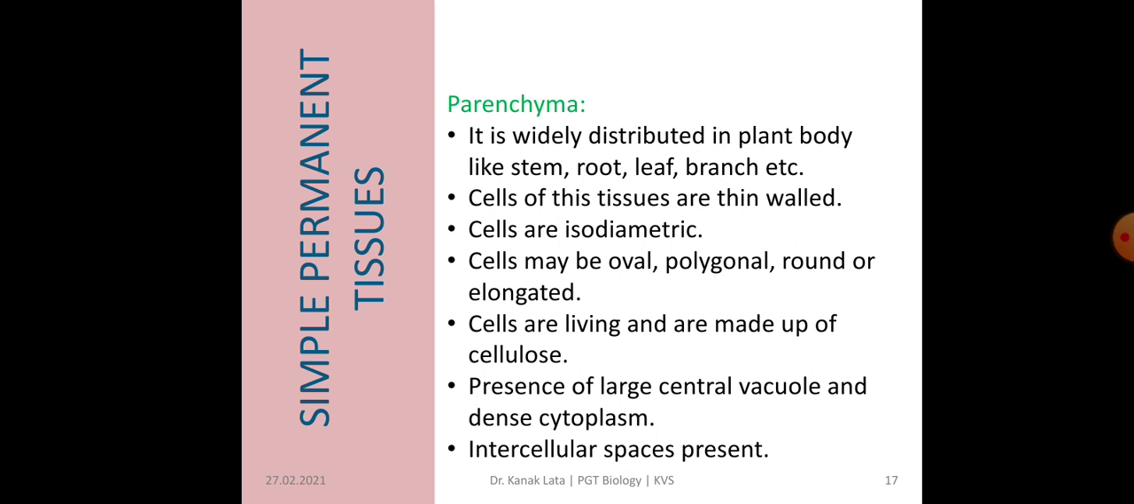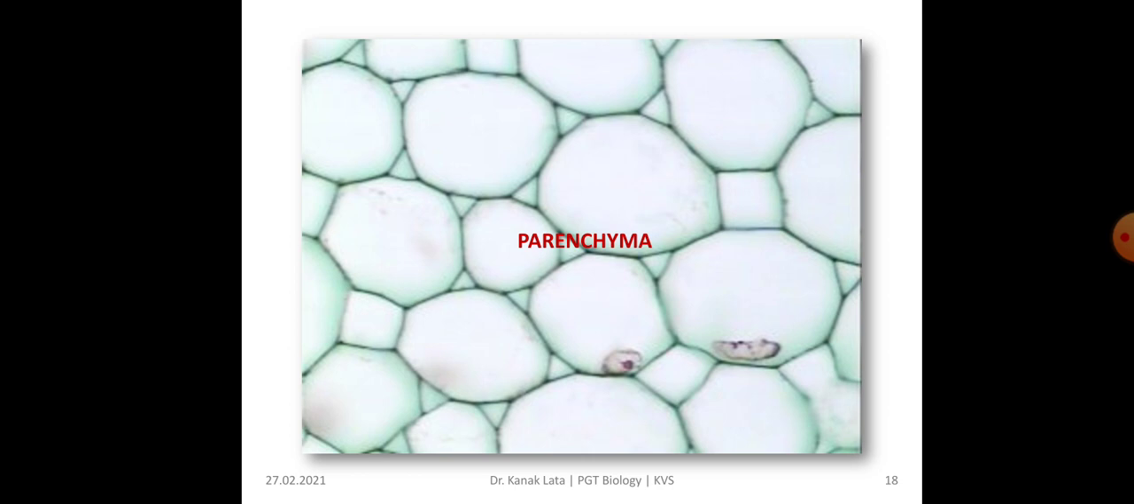And as we have discussed, cells are living and the cell wall is made up of cellulose. There is presence of a large central vacuole and dense cytoplasm. Intercellular spaces may be present. Here is the figure of parenchyma. You can see here intercellular spaces are present.